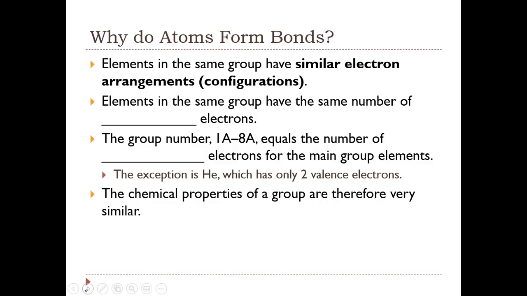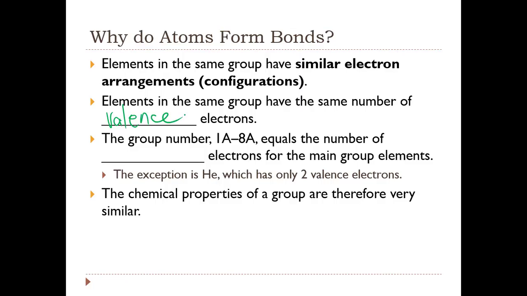So if all elements in the same group have the same number of valence electrons, this helps us understand why all elements in a group react or behave similarly in terms of their chemical properties.